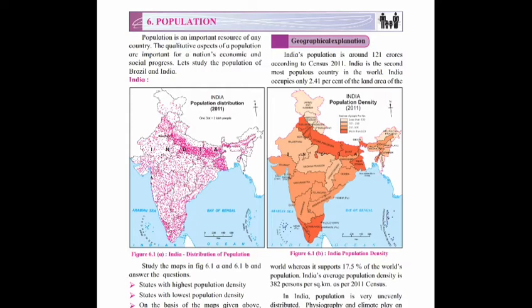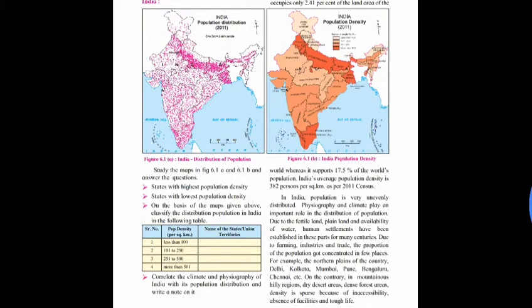India's average population density is 382 persons per square kilometer as per 2011 census. Do you know census? What do you mean by census? Can anybody tell? Census means the counting of people or persons every 10 years. Now it was conducted in 2011. Now the census is there in 2021. Remember, population is very unevenly distributed.